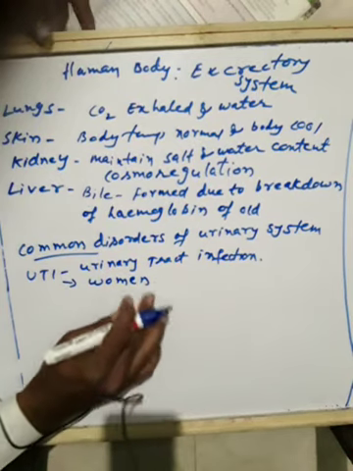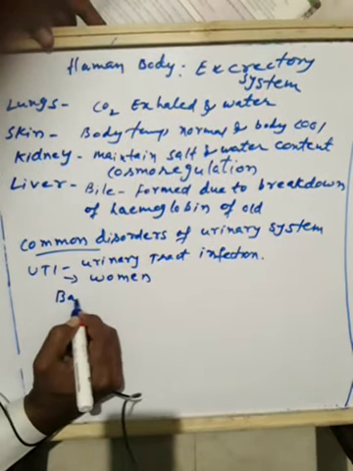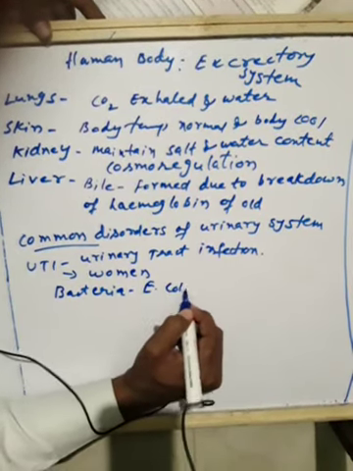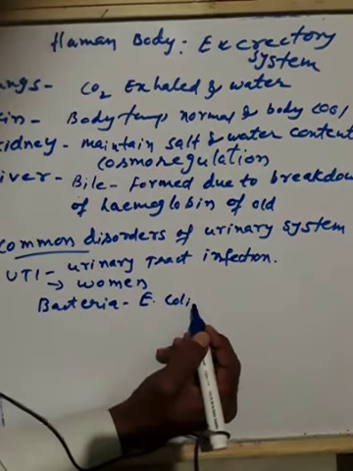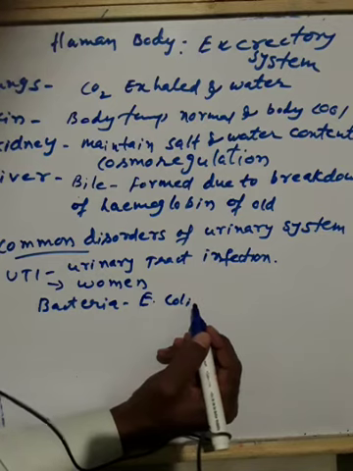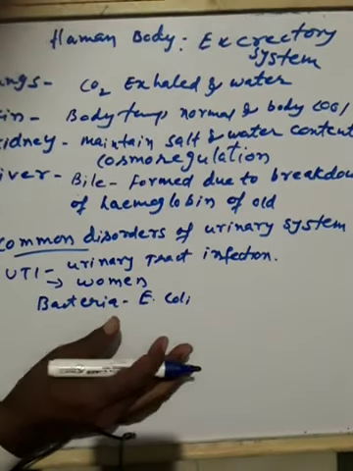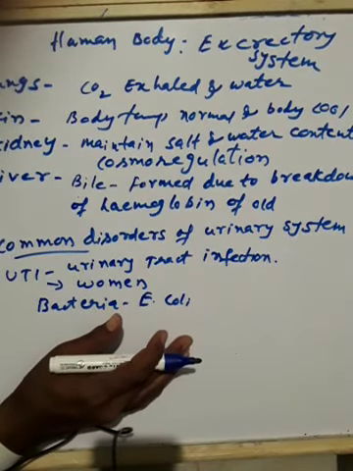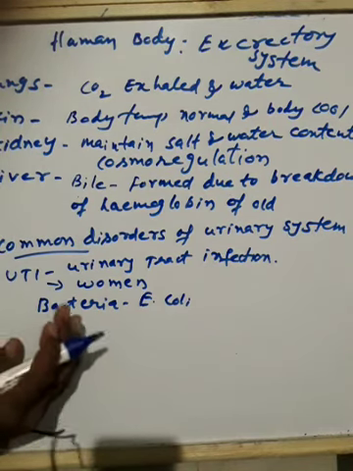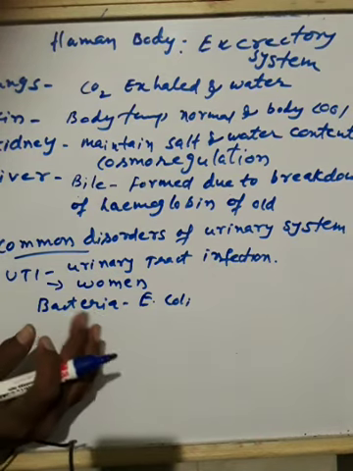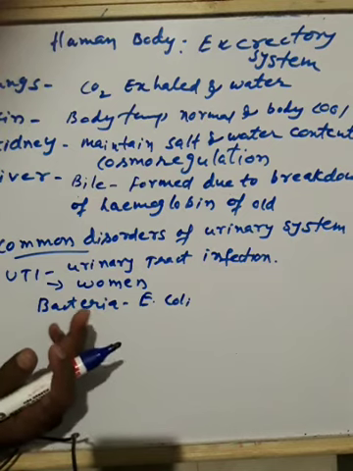So what is the cause actually? The cause is due to the bacterial infection. So bacteria called E. coli, which inhabits the digestive system, sometimes passes to the anus, and from the anus it will pass to the urinary tract and lead to urinary tract infection. Okay. So there is a pain in the pelvic region, burning sensation during the urination. Whenever a person starts passing the urine, there is a pain, there is a burning sensation in the urinary tract while passing the urine. Okay.